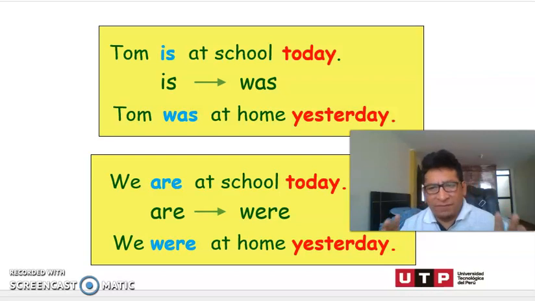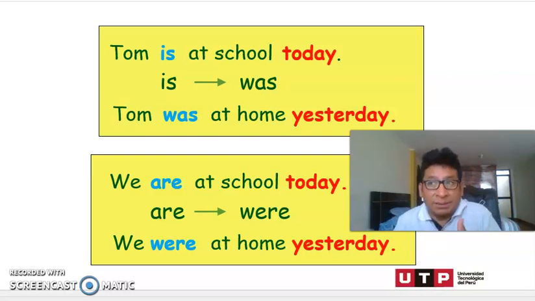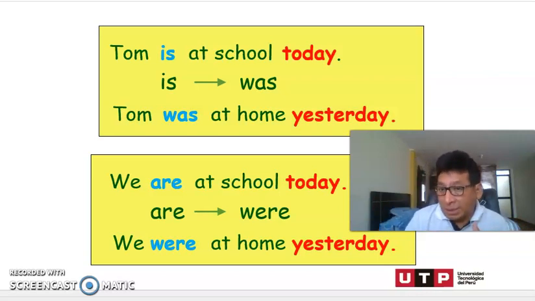Probably at this moment you have a question. You say, teacher, so when do I use was and when do I use were? I know that in the present I'm going to use I am, right? I am a teacher. I am from Peru. We use that in the present. She is an actress. Or he is the president of Peru. Or we are from Peru. We use that way. In English, when we talk in the present tense, the verb be has three forms: am, is, and are.